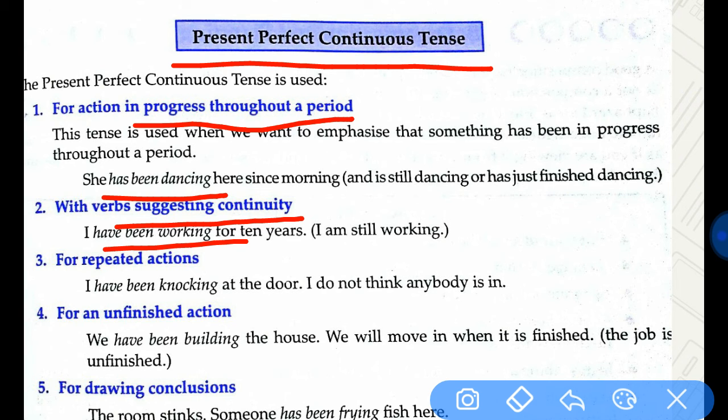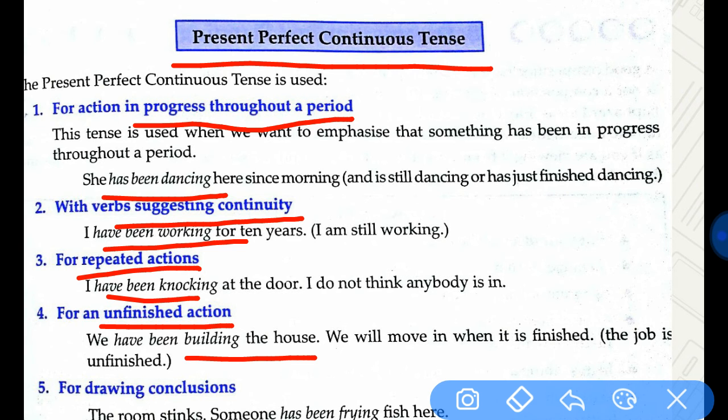And also for repeated action. So I have been knocking at the door. That means many times the action was done. For an unfinished action, that means I have been building the house. That means building is not over. So you will build, and when it is over, they will move into that new house.